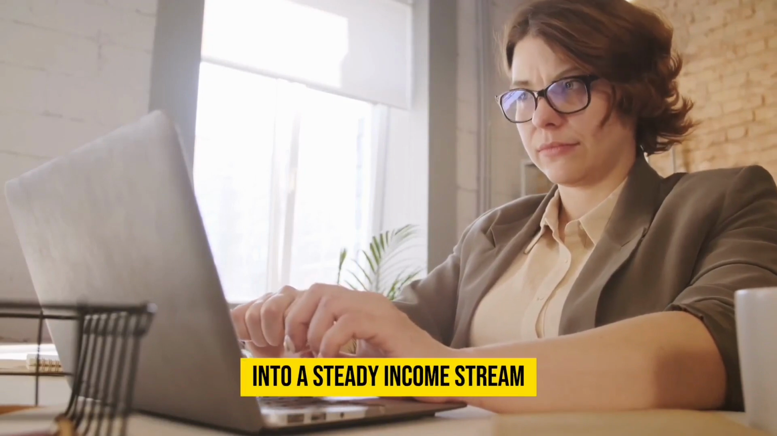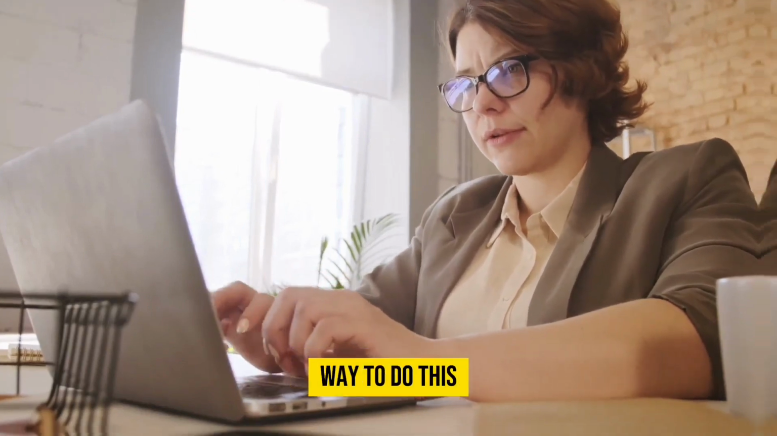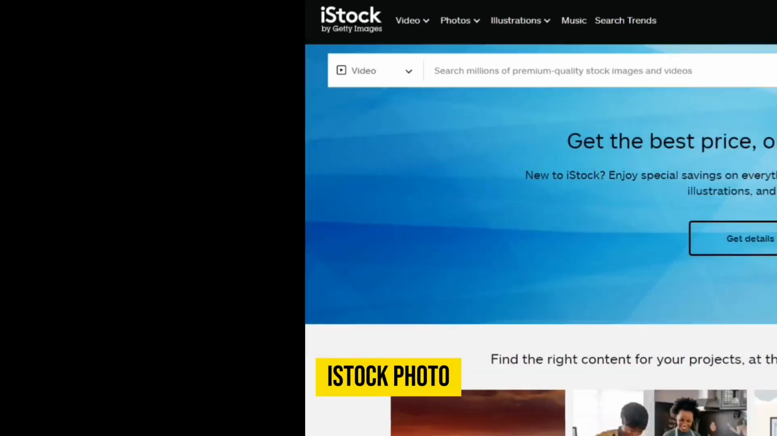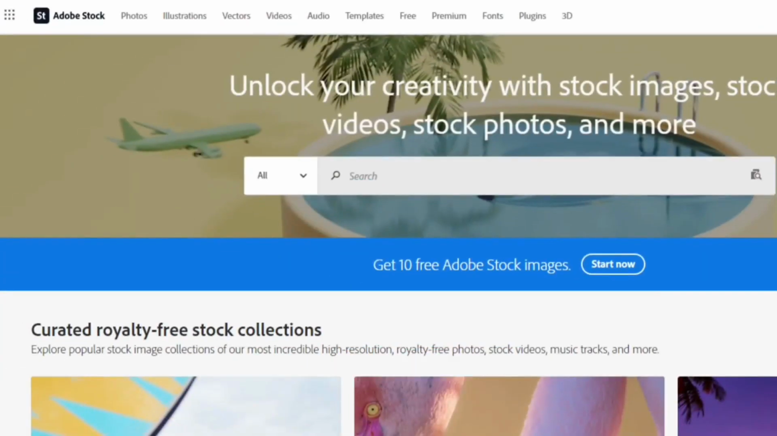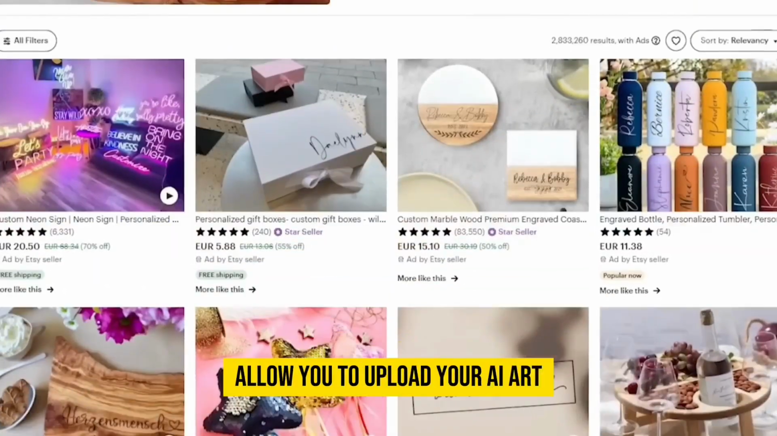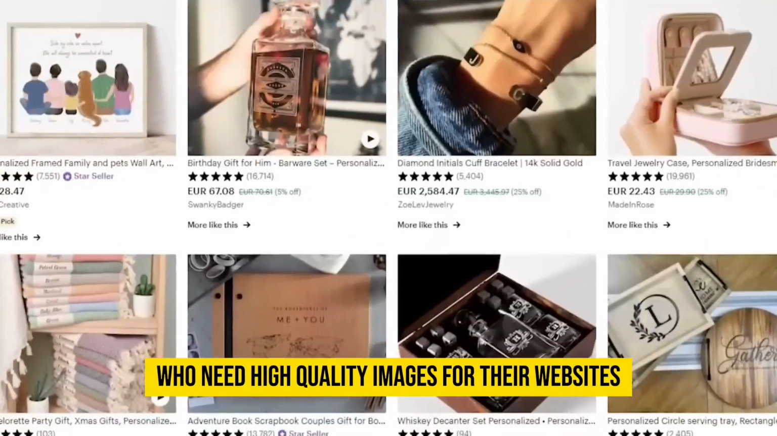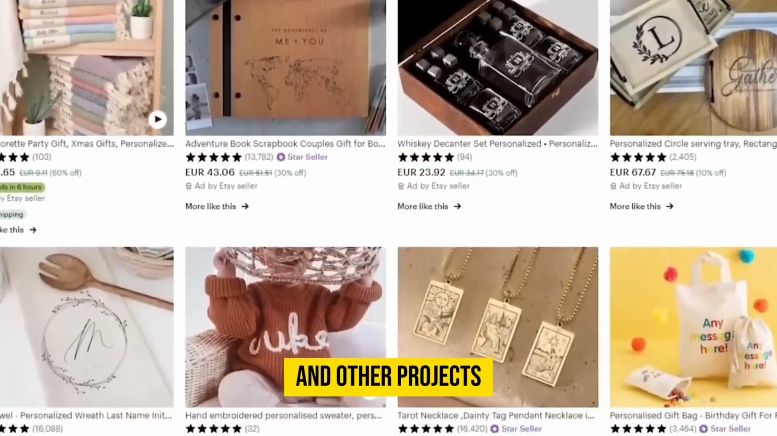The next thing we'll be looking at is how to turn your AI-generated art from Leonardo.AI into a steady income stream. The first and easiest way to do this is to sell your AI art on stock photo websites like Shutterstock, iStock Photo, or Adobe Stock. These websites allow you to upload your AI art and sell it to businesses and individuals who need high-quality images for their websites, marketing materials, and other projects.